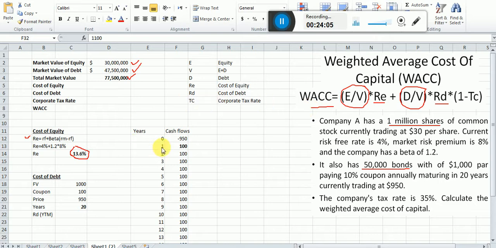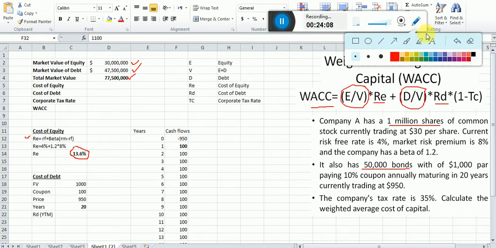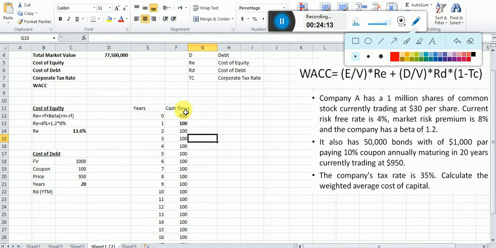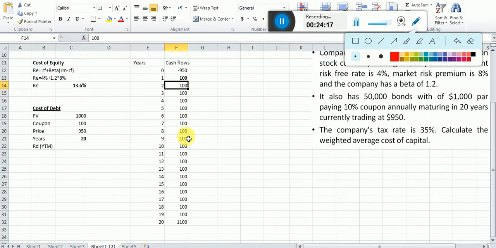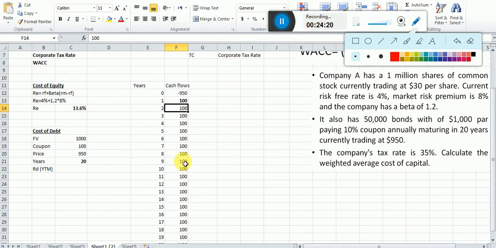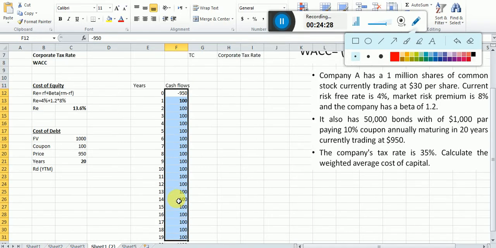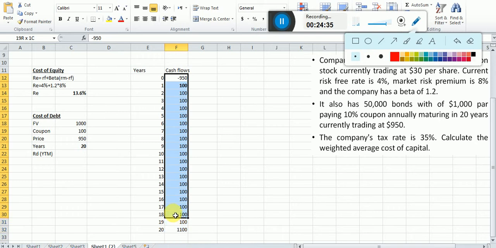So this is the idea and the concept I'm trying to explain here, dear students: if you want to invest in bonds and the price is $950 and you are receiving $100 at the end of each year for 20 years, what is the rate used here? What is the internal rate used here? If you remember IRR, internal rate of return, and yield to maturity, the concept is the same. So the rate is actually the cost of this investment, and that is called RD. This is what we are paying to this bond.